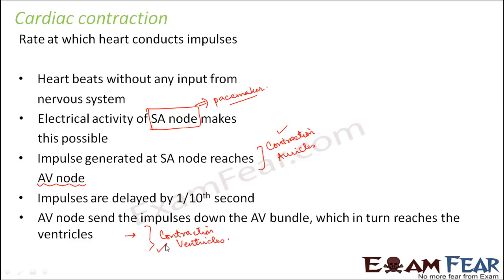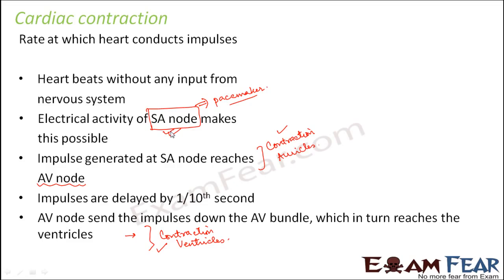Now, another important point which I would like to mention here is that when we talked about the nodal tissues, you will see that more importance is given to the SA node because it initiates the electrical impulse. Now, this ability to generate action potentials or electrical impulses is present not only in the SA node, but in other nodal tissues also. But the number of action potentials that could be generated in 1 minute varies at different parts of the nodal system. Somewhere it is generated at a very high rate, somewhere at a very low rate.